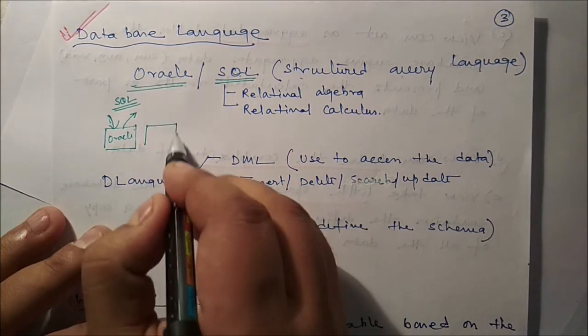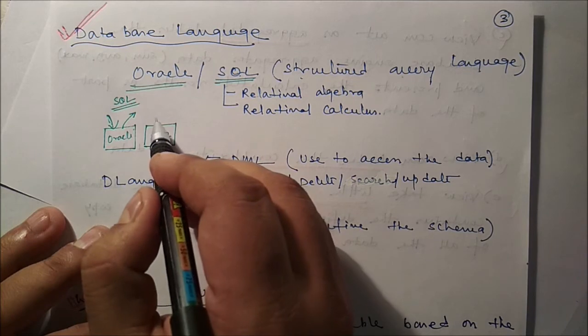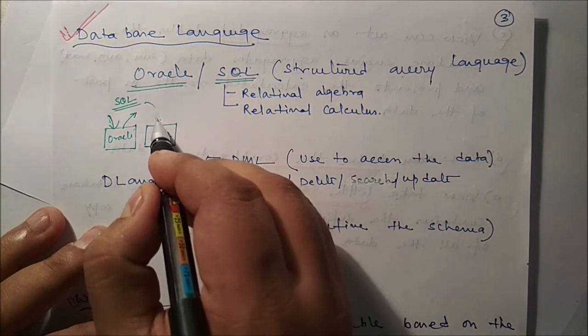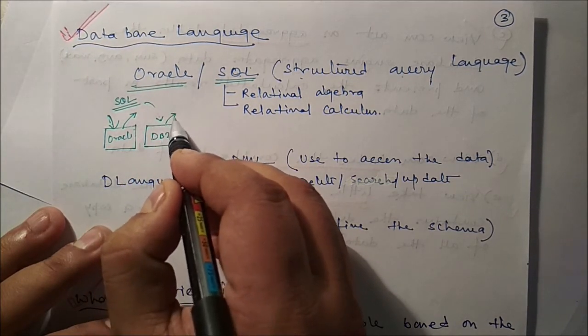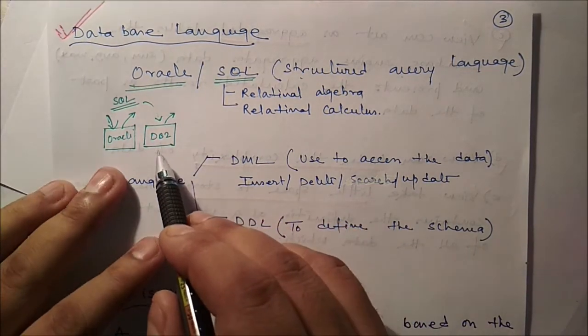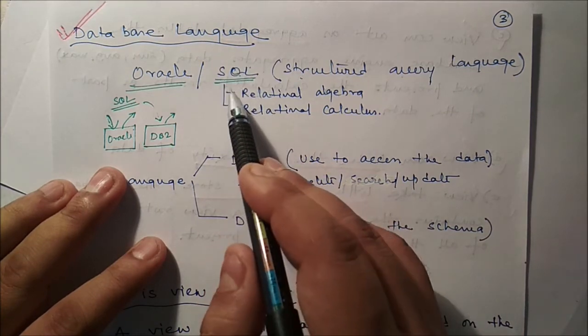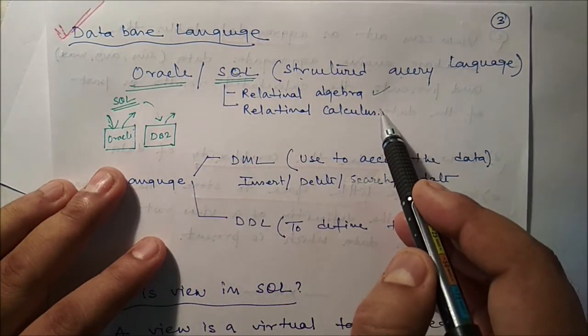Similarly, if DB2 is there, it's another DBMS. Here also we can use SQL to store the data, to retrieve the data, to manipulate the data. Are you getting this one? And in SQL, the concepts of relational algebra and relational calculus are there.